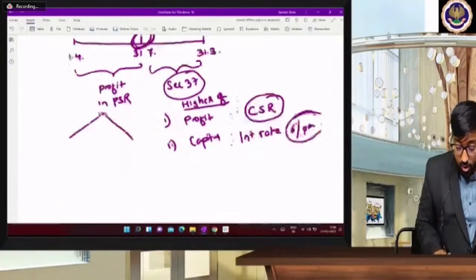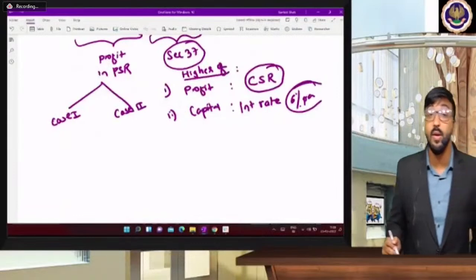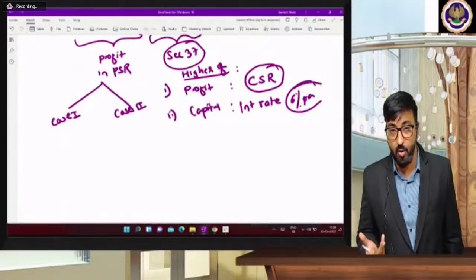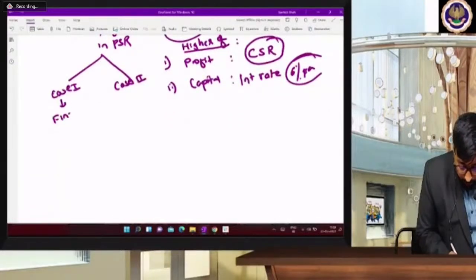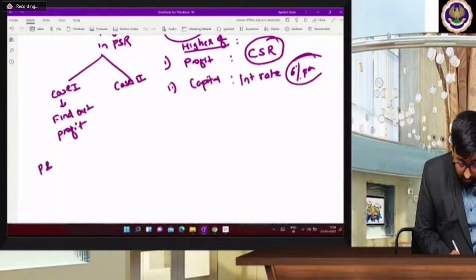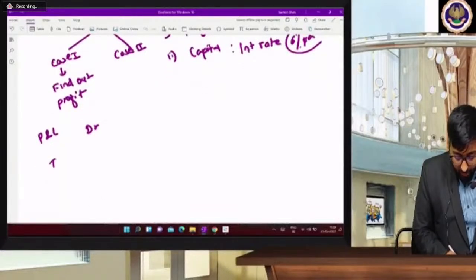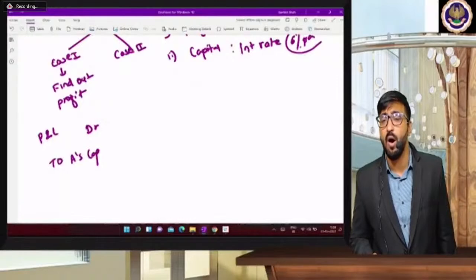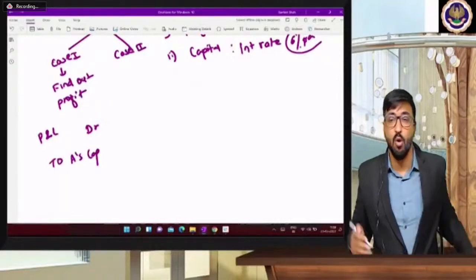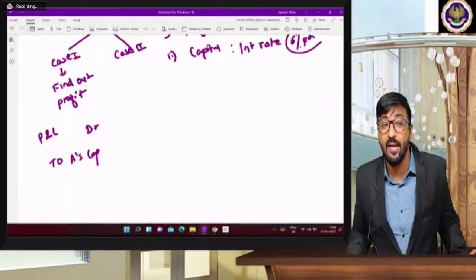Now what happened here? There are two cases. Case 1: you can easily find out the profit of the first 4 months. So suppose you can find out the profit. In that case, what is the entry? P&L account debit to A's capital, because A is the deceased partner. Whatever profit you earned is credited to his account because his capital is going to increase. So his capital will be credited and P&L account is debited.